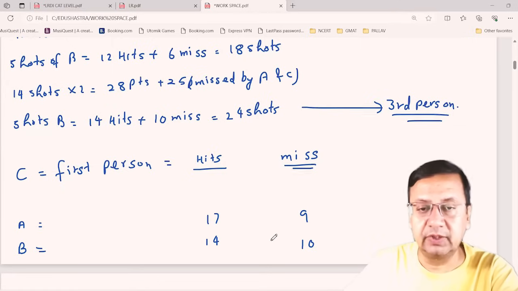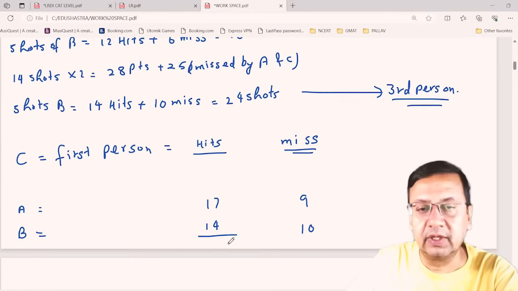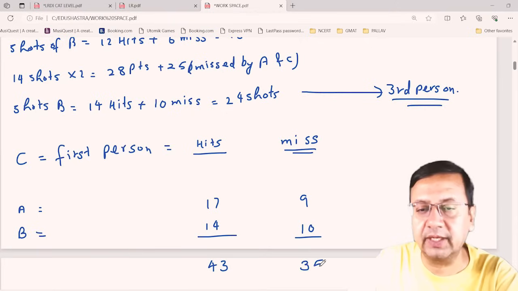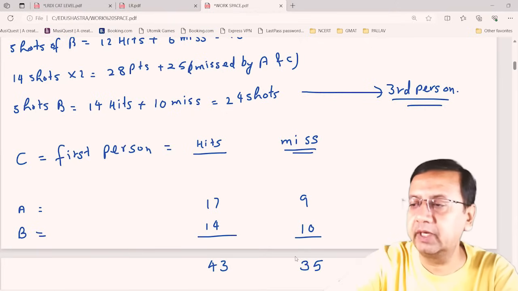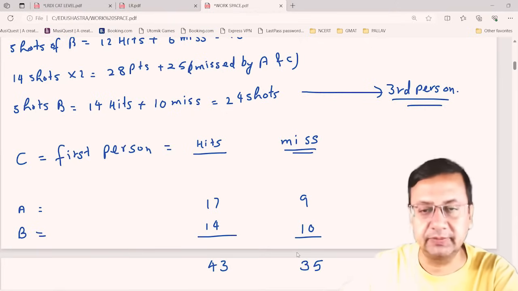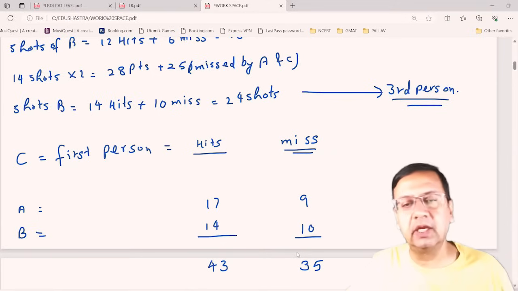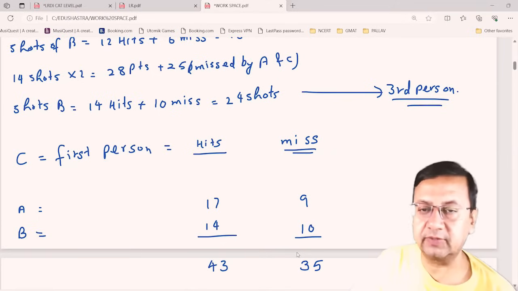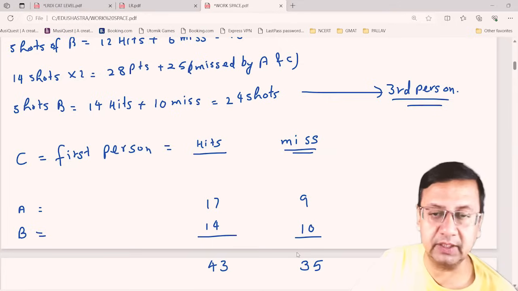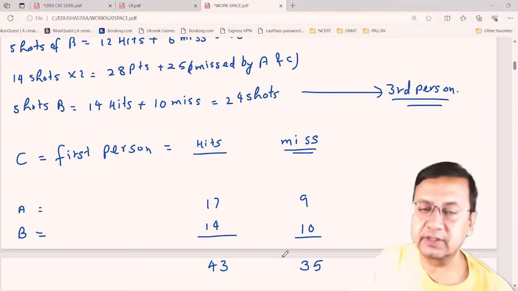And I know total hits are 43 and misses are 35. So the remaining for C: if you subtract these from 43 and 35 respectively, the hits and misses, you will get it for C.